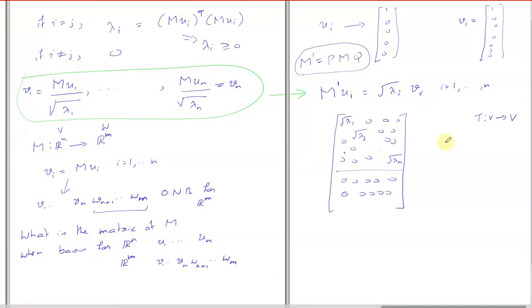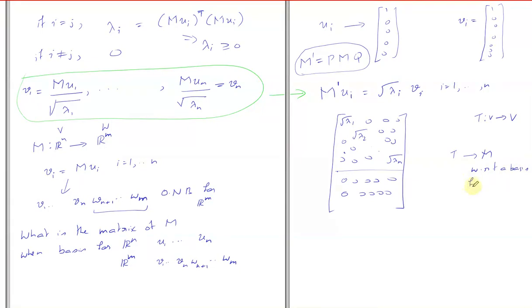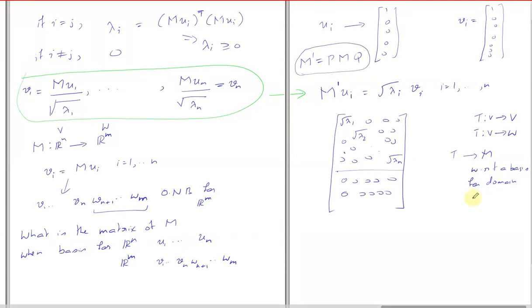So the transformation becomes a matrix with respect to a basis. Let's say T is from V to W. We can write a matrix for a transformation with respect to a basis for the domain as well as the range, for V and W. Then only can we even write the matrix. And nobody said that these have to be the same basis. They might not even be the same vector spaces.